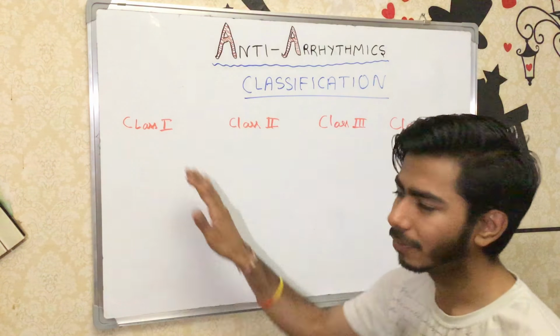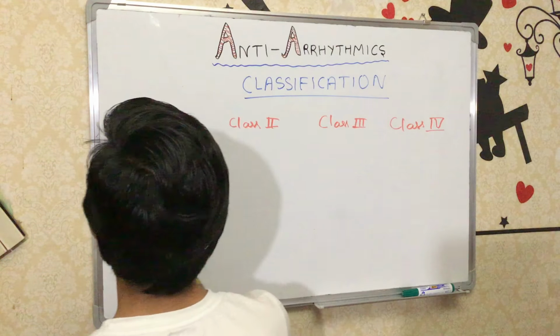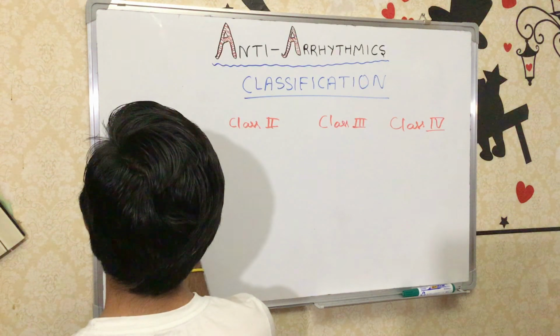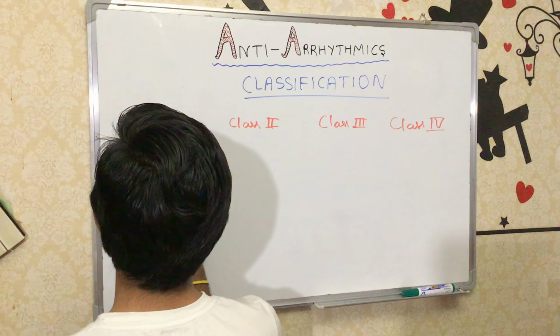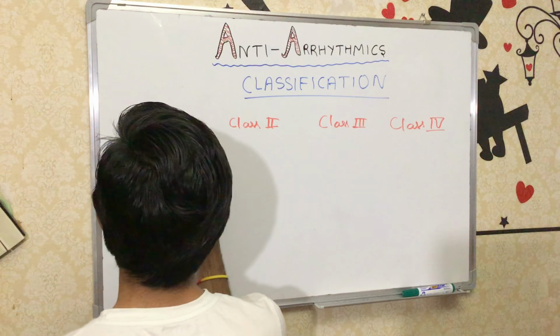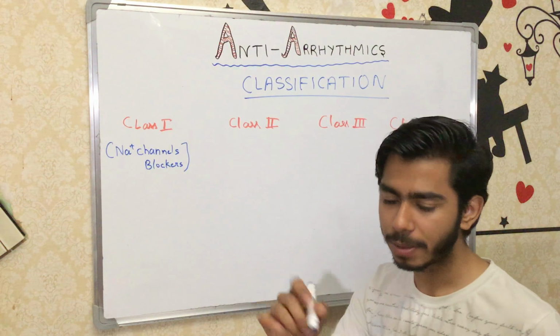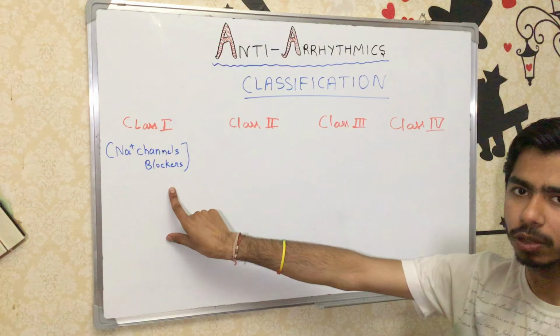For example, class 1 are working on the sodium channels. They are sodium channel blockers, which means they are going to block the sodium channels. And remember, they are working on the ventricular muscle fiber, which is the cardiac myocyte.